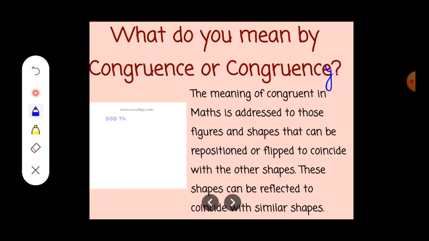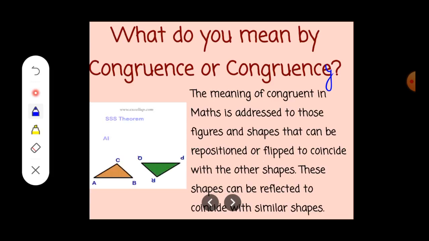So what do we mean by congruence of any object, whether it is a square, a triangle, or a circular shape? What is congruence or what is congruency? This chapter is very important for your upcoming higher class, because if you know the topic very properly from now, then you will not have any problem in your higher class. Okay, so what do we mean by a congruent figure or congruence?